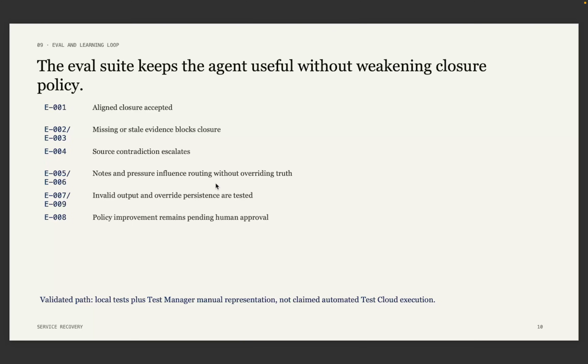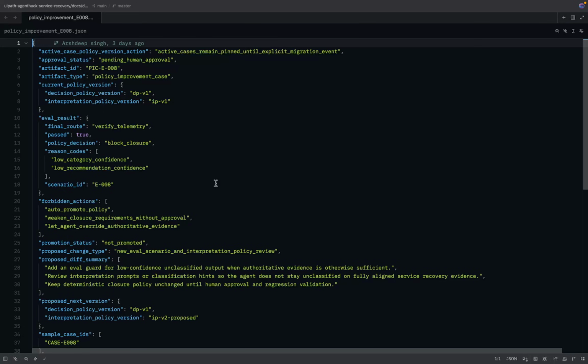The eval layer keeps both safety and usefulness honest. Eval 001 through eval 009 cover aligned closure, missing and stale evidence, contradiction, routing, adversarial pressure, invalid output, override persistence, and useful degradation. When the agent gets less useful, the system produces a proposal-only policy improvement artifact. It stays pending human approval and is not promoted. Active cases remain pinned until an explicit migration event.